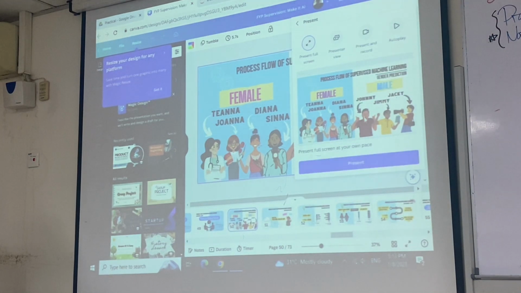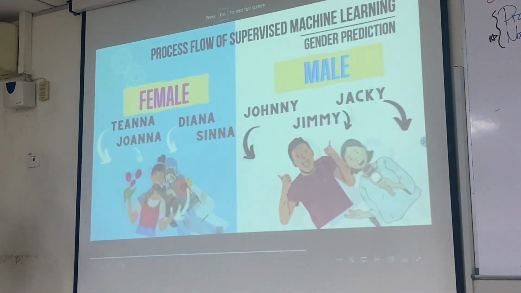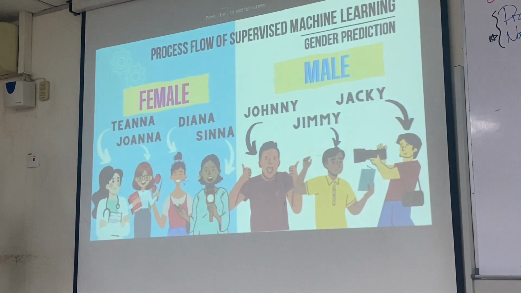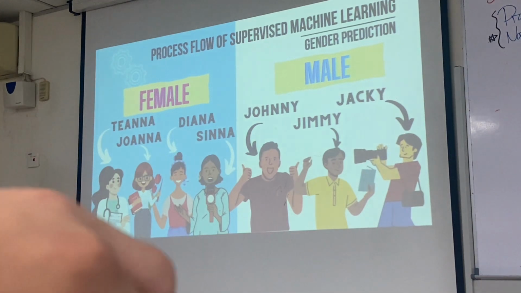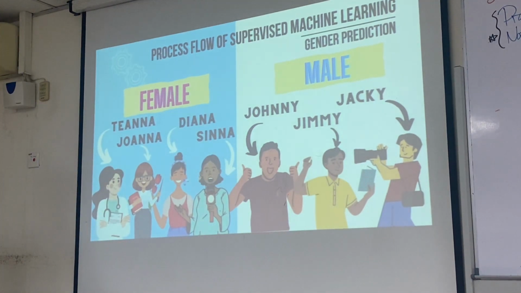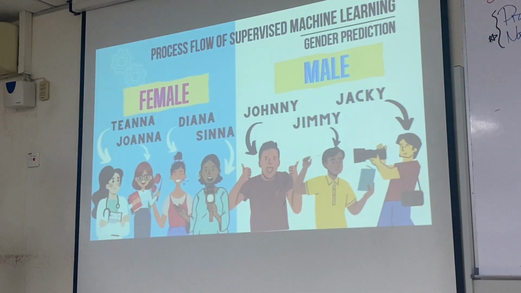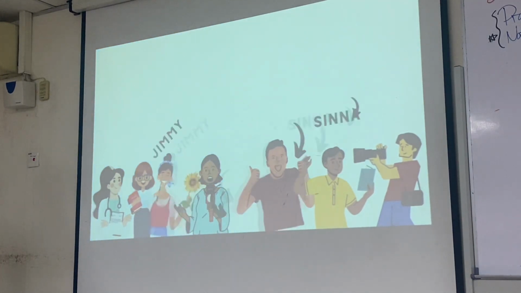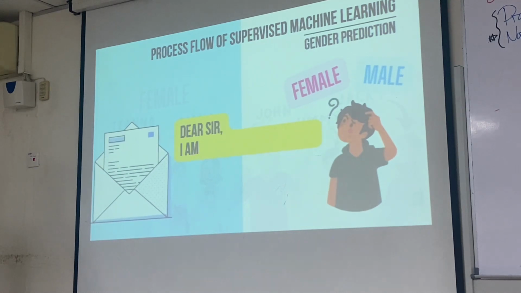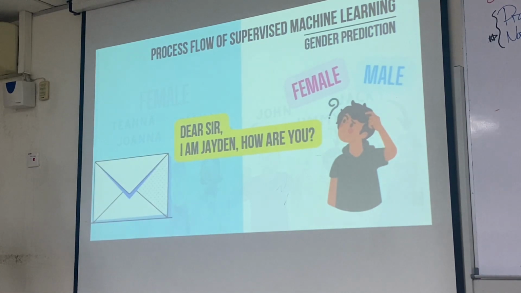A few slides. So assuming that you have 7 friends, they are called Tiana, Diana, Joanna, and Sina, female. Then you have 3 males called Johnny, Jimmy, and Jackie. So you have only 7 friends. Okay, assume that you have only 7 friends until today. Okay. So what if, let's say, today you receive a letter, and the sender is called Jaden.